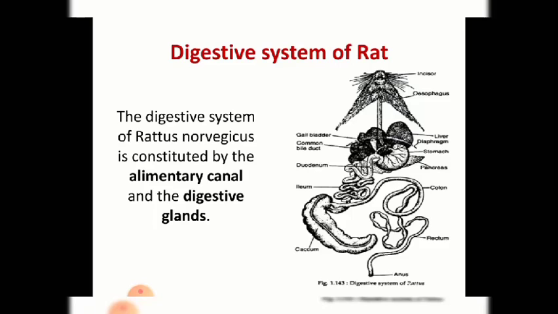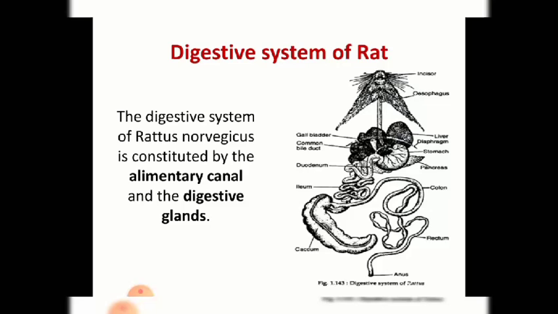The starting portion of the stomach, where it is connected to the esophagus, is called the cardiac region, and the end region, at the starting point of the small intestine, is called the pyloric region. There are two sphincters: the cardiac sphincter near the cardiac region and the pyloric sphincter near the pyloric region.